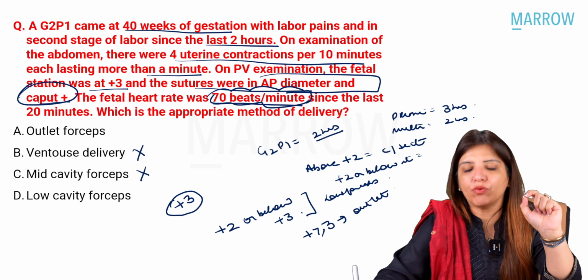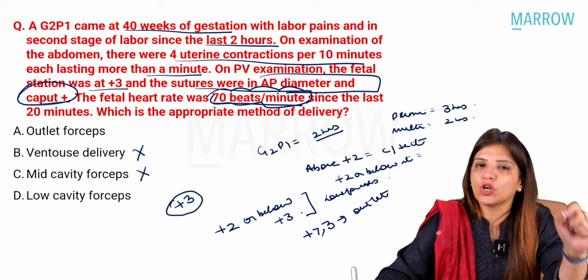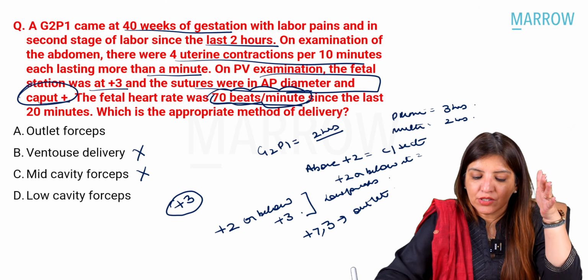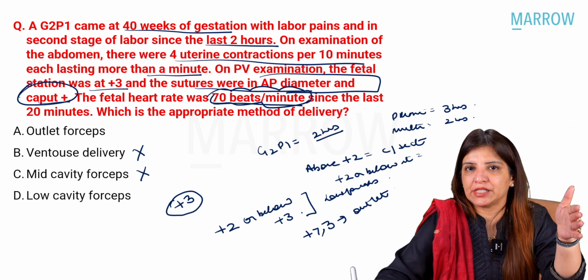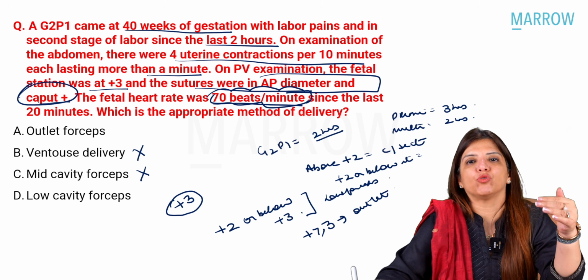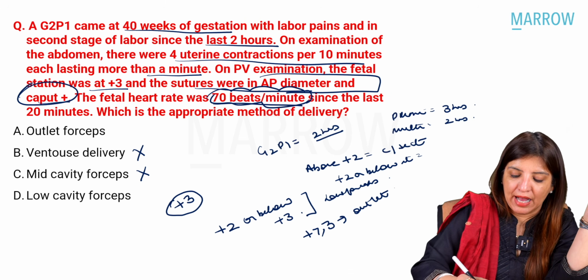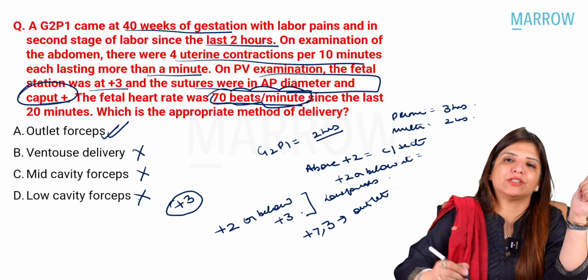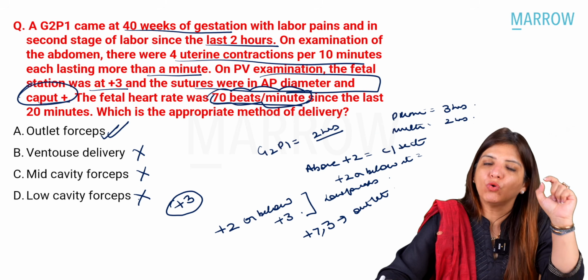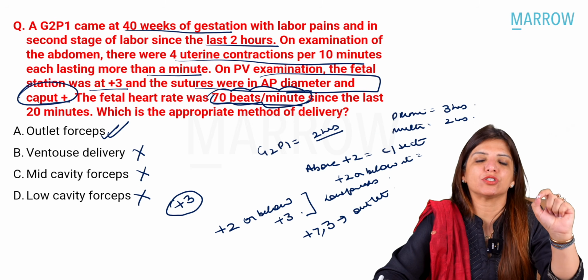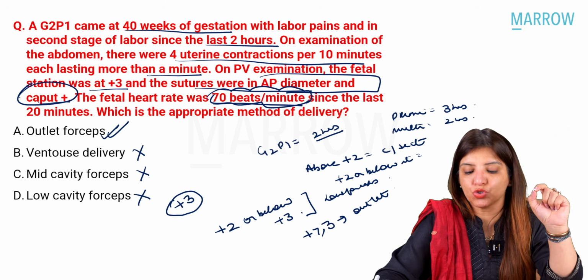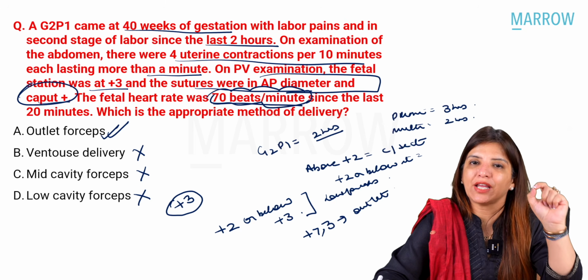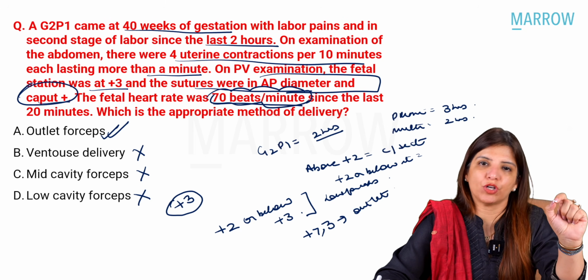The criterion we are going to take is that the question is saying the sutures are in AP diameter. That is why I am going to make my answer outlet forceps rather than low cavity forceps. Only and only because the question is saying that the sagittal sutures are in AP diameter, right? So the answer is going to be outlet forceps.